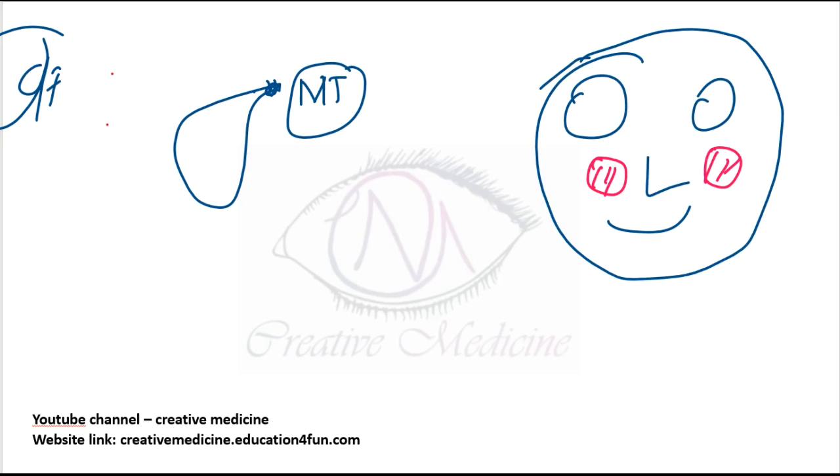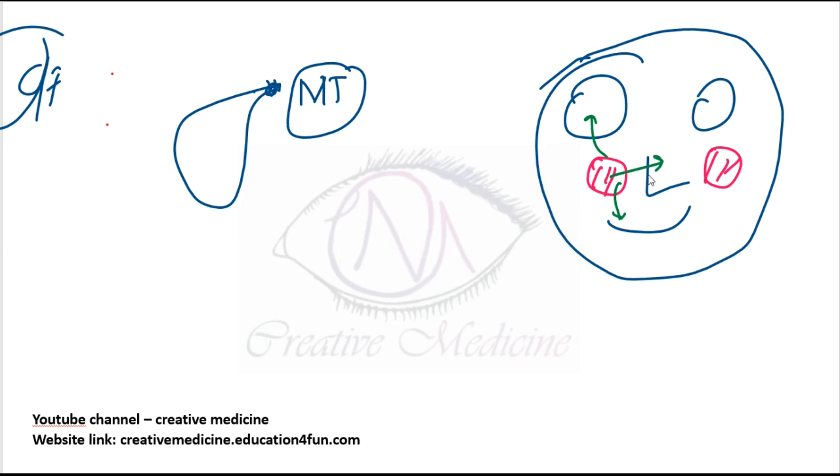For example, this can spread superiorly and it can involve the orbit. If it involves the orbit, it causes diplopia, proptosis, and loss of vision. It can go down and it can involve the alveolus. If it involves the alveolus, it causes malocclusion or loosening of teeth.